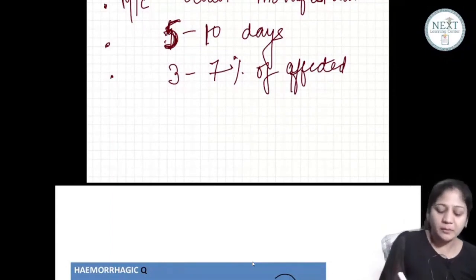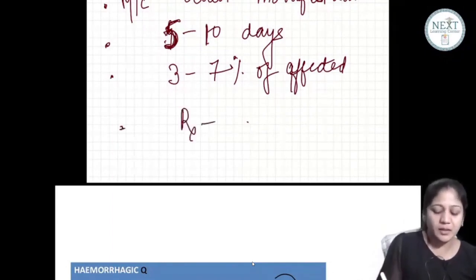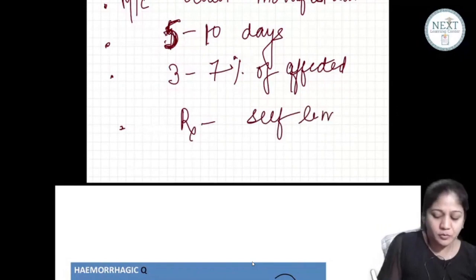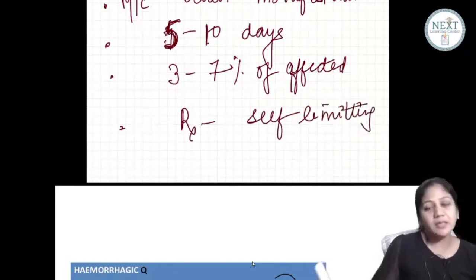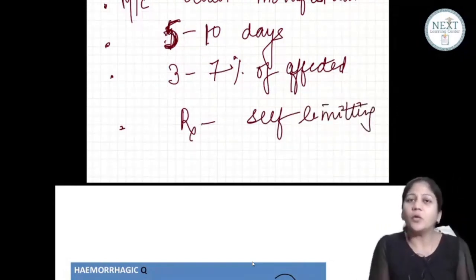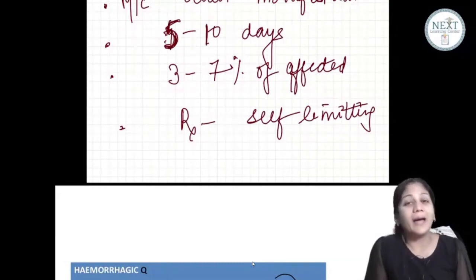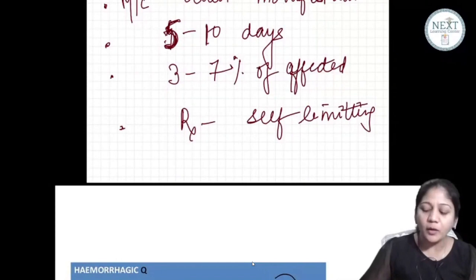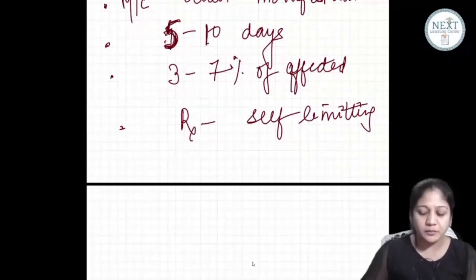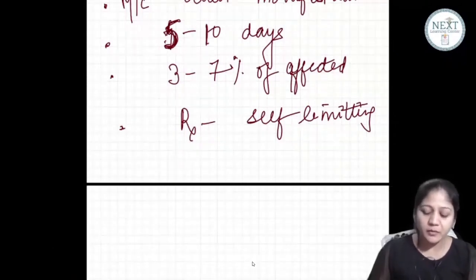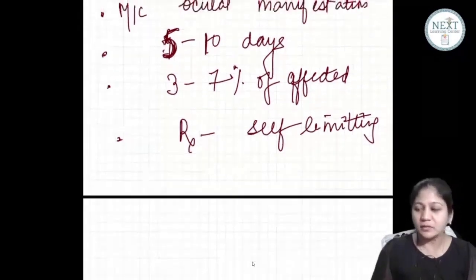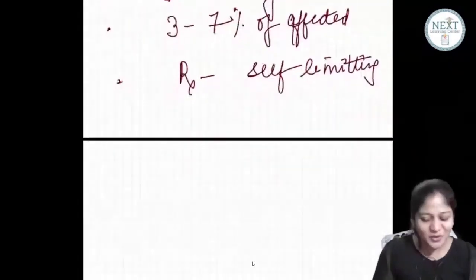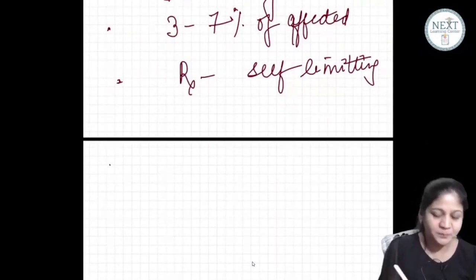Now what about the treatment here? What is the treatment? Treatment is self-limiting. You don't have to treat it. The treatment is self-limiting. Now, what about the overall viral conjunctivitis? How should you treat a viral conjunctivitis, guys? How should you treat viral conjunctivitis? Very good. It is supportive. It is a supportive treatment. Supportive means you don't have to give much, but if I say what exactly would you like to give, then what should be the treatment?